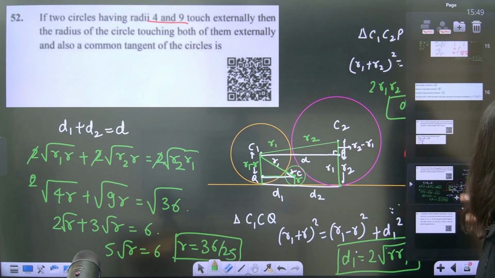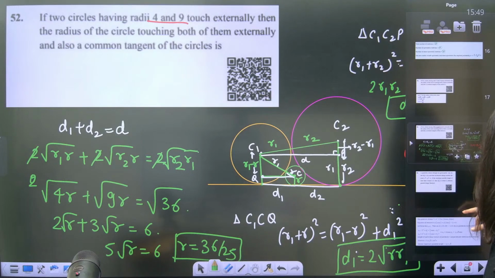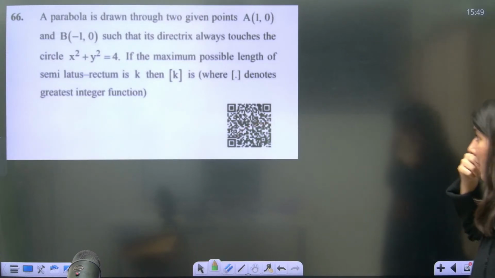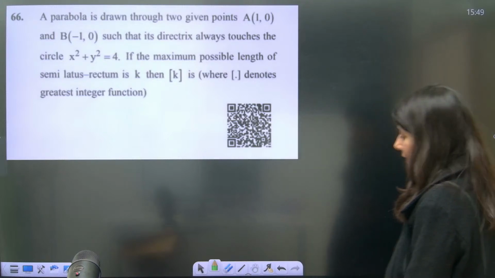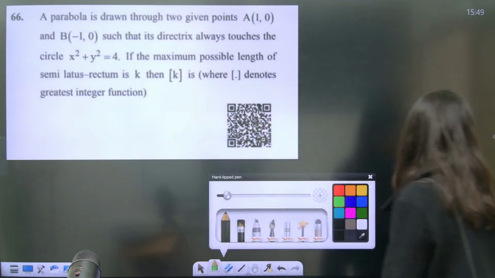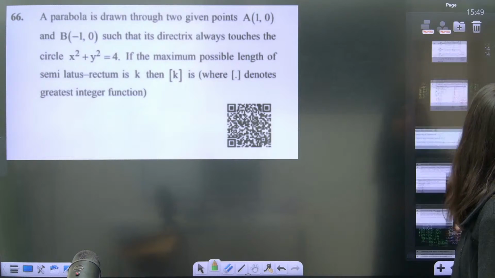Now let us move on to the next problem, which is the last problem. Last problem of the day. We've done so many problems already. Did we skip any problem?